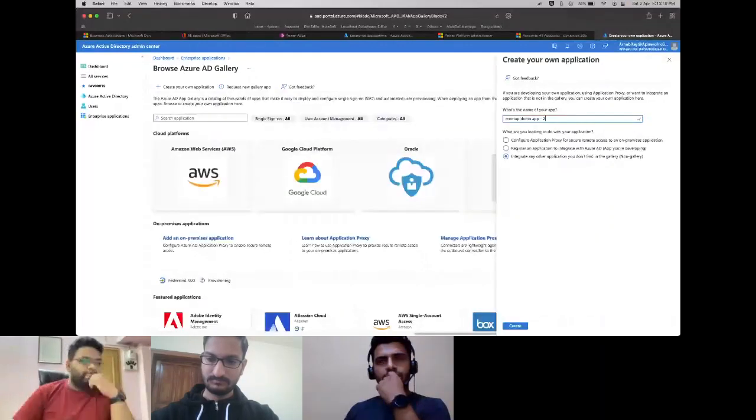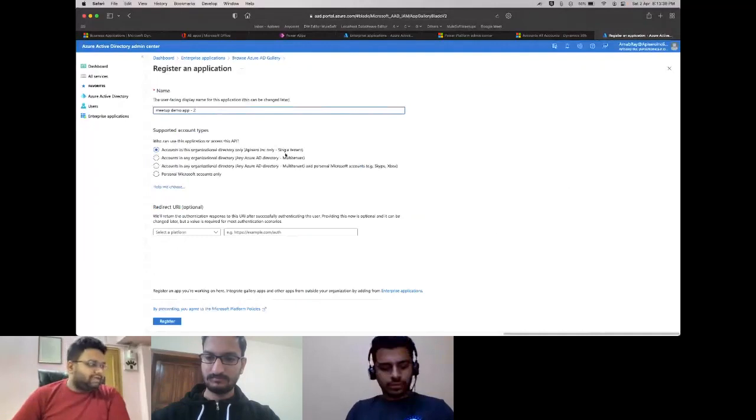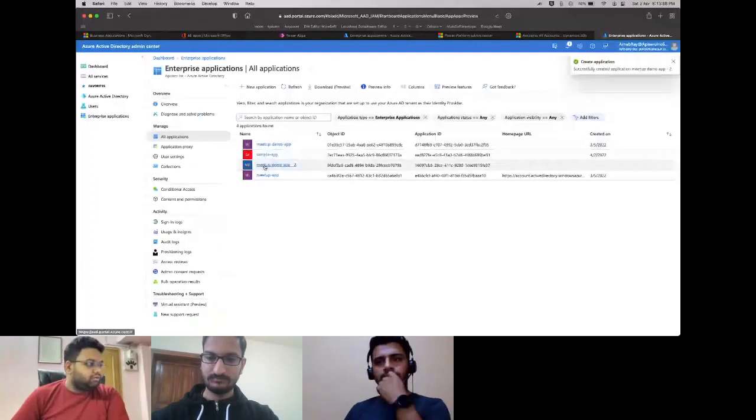You can select integrate any other application you don't find in the gallery, or you can integrate it with Azure AD. I'll just select it because it's an app I'm developing and it's not on-prem. These options were not there before, they are very newly introduced. Once you're inside that, let's select a tenant, and a redirect URL if you want to, and if you do, make sure it's set to web. Once done, click on register. And if you go back to enterprise applications, you will be able to see your Meetup Demo app too.